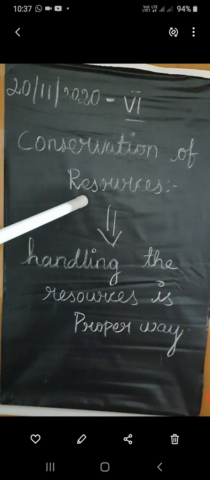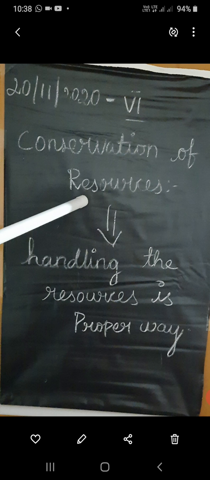Fulfilling our present needs and also developing for the future needs of resources in a way of equality is known as sustainable development. Sustainable development means fulfilling our generation's needs and also the future generation's needs of resources in a way of equality.